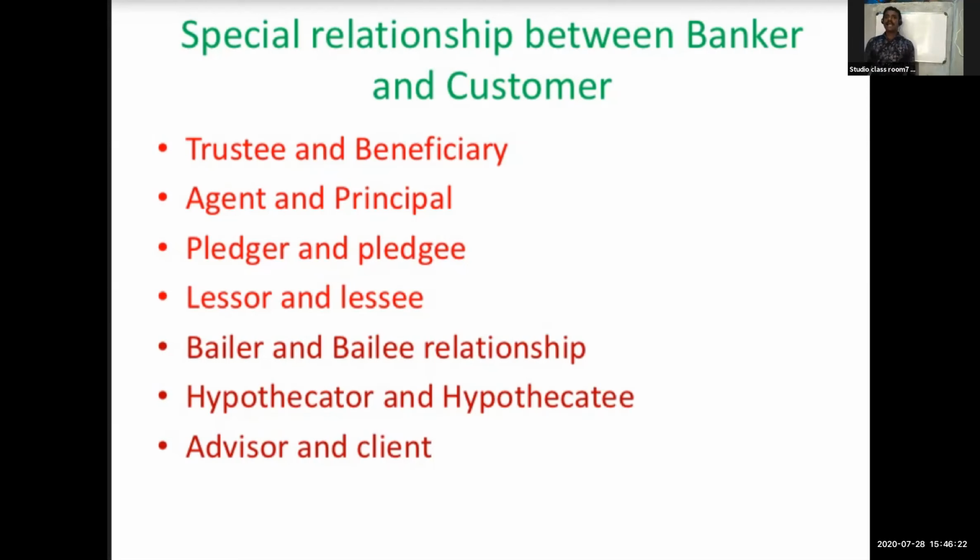Next one, Bailor and Bailee relationship. What do you mean by bailment? It means a delivery of goods by one person to another person. That is bailment.